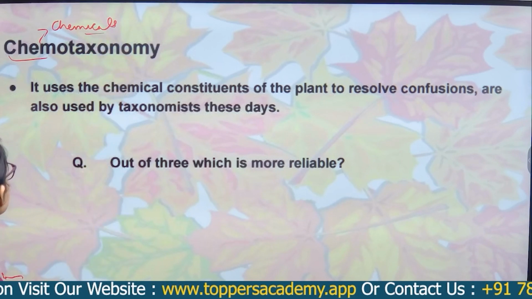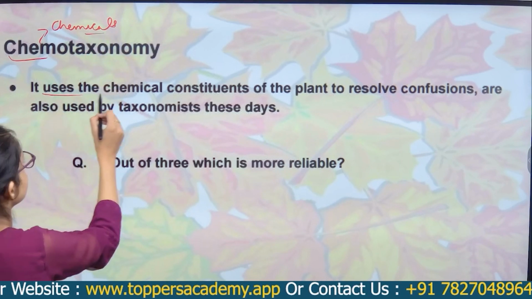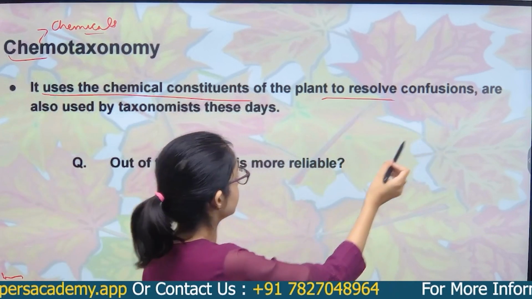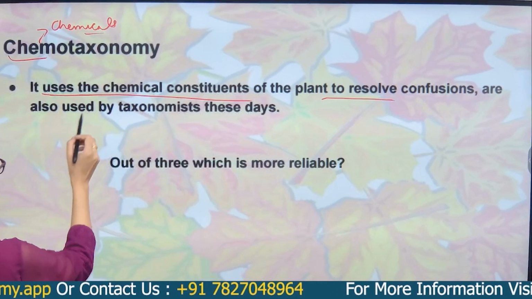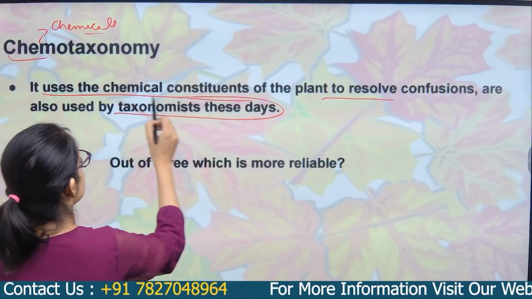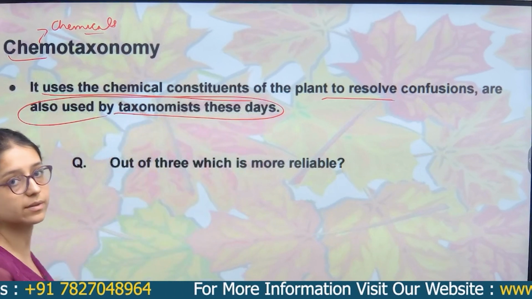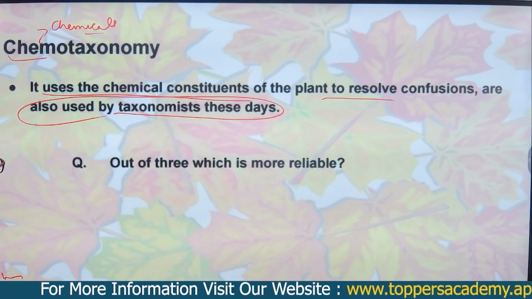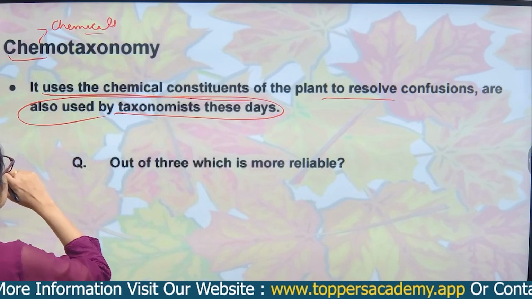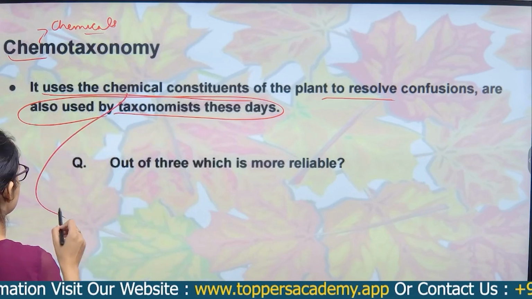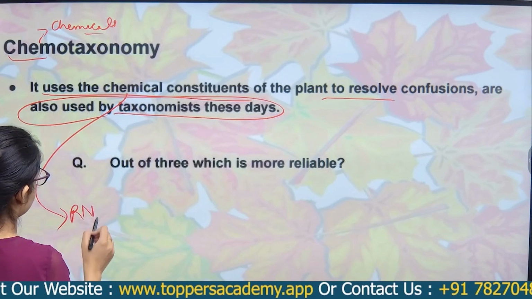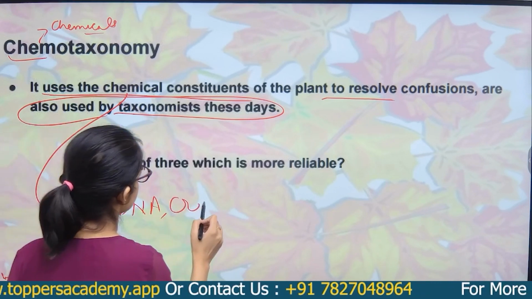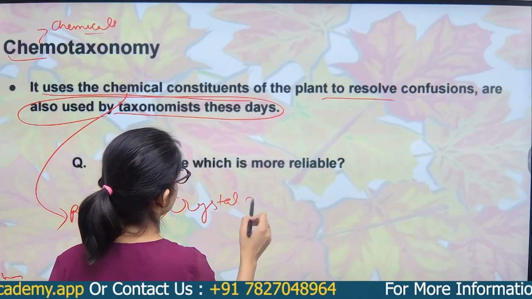Chemotaxonomy. What does it say? It says it uses the chemical constituents of plants to resolve confusion, and is also used by taxonomists these days. This is the most trustable or reliable phonetic system of classification. And as I am saying, the chemical constituents are the RNA, DNA, crystal oxalate.